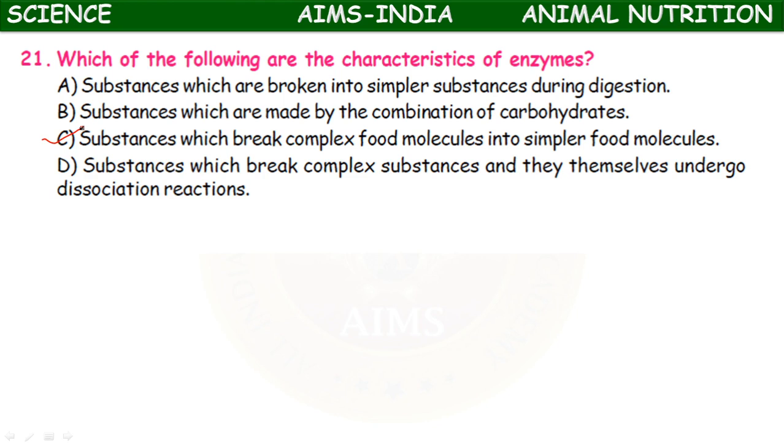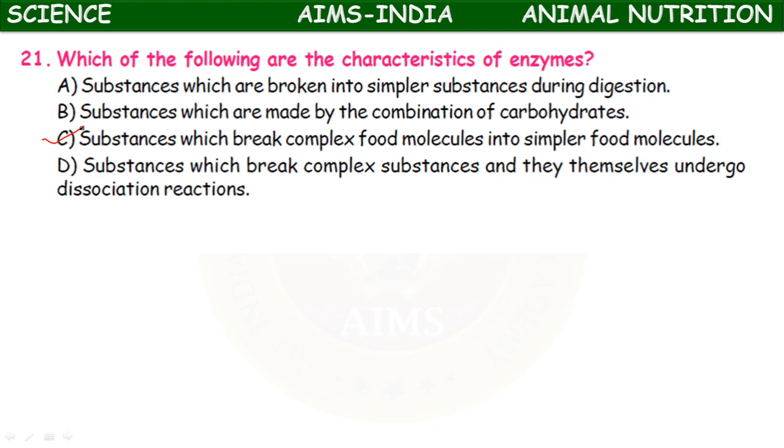That's why we write the enzyme on the arrow mark. For example, starch in the mouth is acted upon by, gives rise to, on the arrow mark we will write salivary amylase or ptyalin enzyme, which converts the starch into maltose sugar. Starch is a complex sugar. It is converted into the simplest sugar, maltose, in the presence of which enzyme? Ptyalin. So enzymes are not directly involved in the reaction, but they act like a catalyst and help in the process of reaction without undergoing any change.